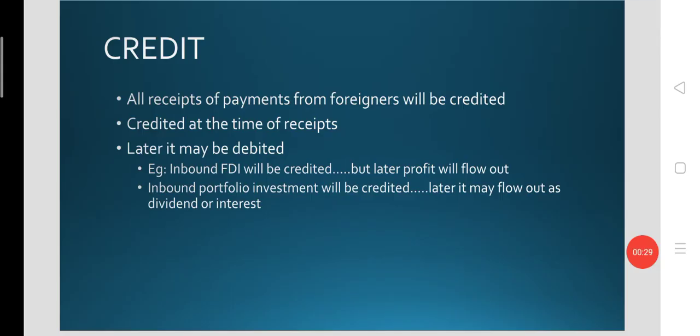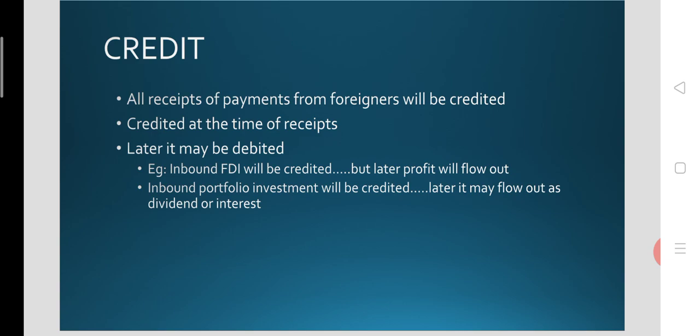As you are aware, all receipts of payments from foreigners will be credited in the balance of payments account of a country. So, it will be credited exactly at the time of the receipts. Later, it may be debited, doesn't matter, but at the time of the receipt, it will be credited in the balance of payments account, either in current account or in capital account.